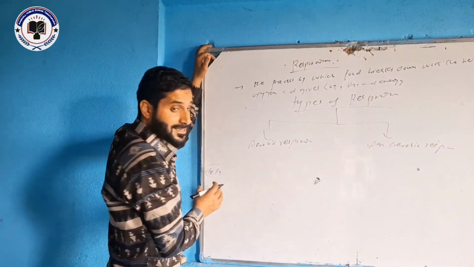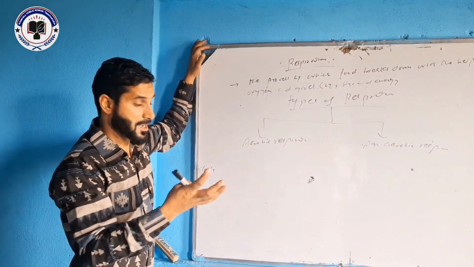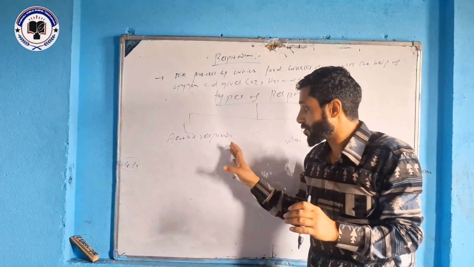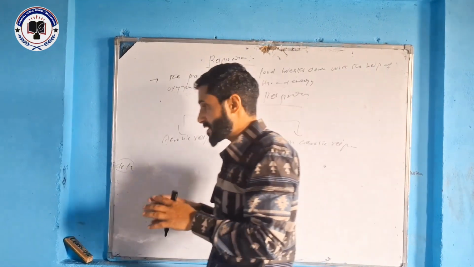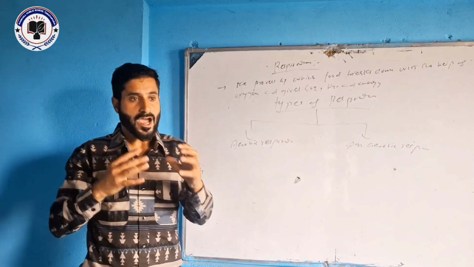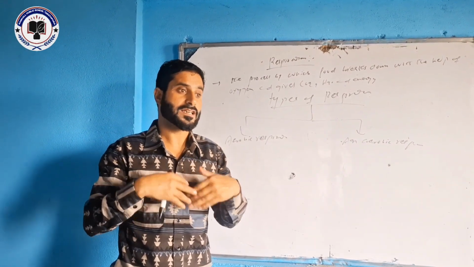So that means this respiration needs oxygen. If there is no oxygen, aerobic respiration will not take place, because this respiration occurs in higher organisms. These higher organisms, like humans and animals, need oxygen for respiration.